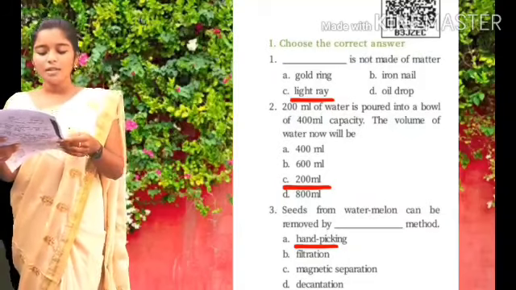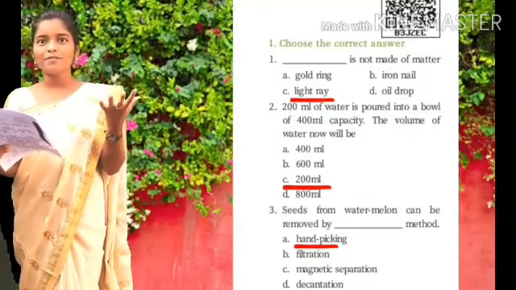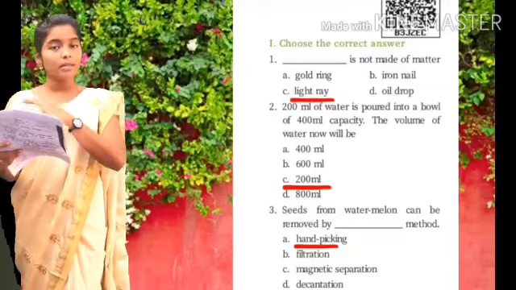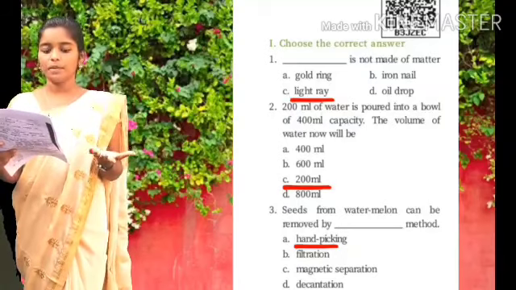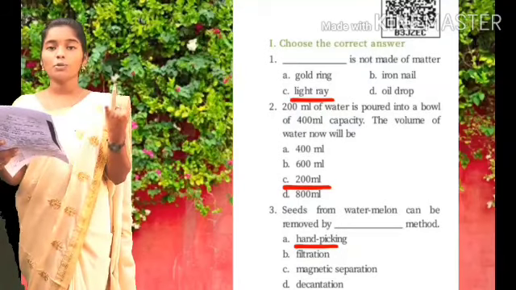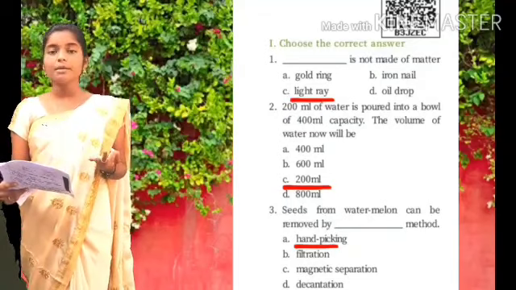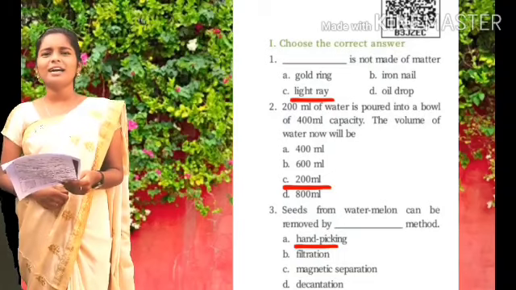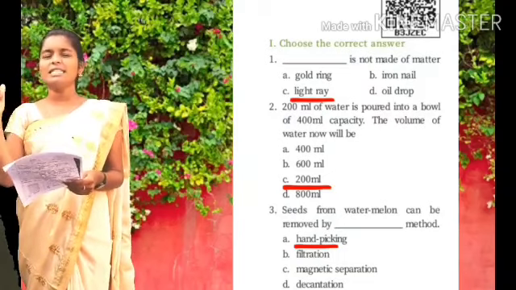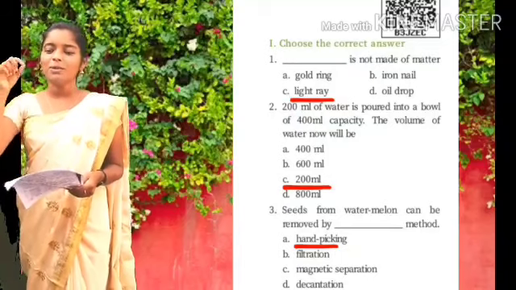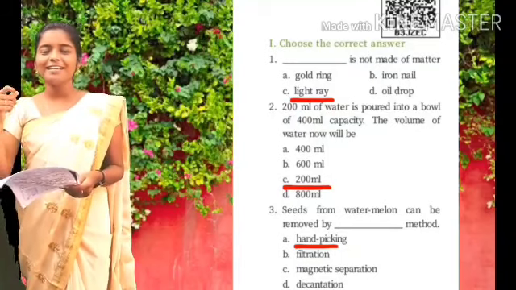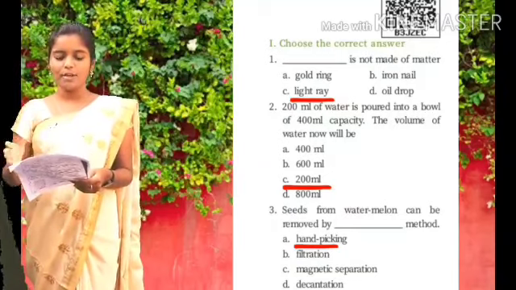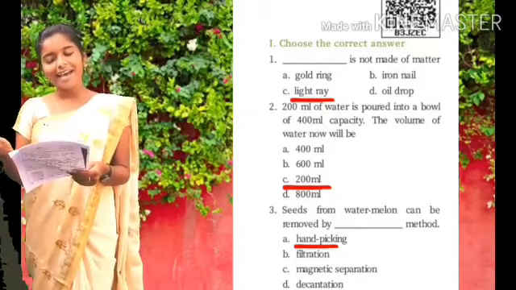And the third question. Seeds from watermelon. All of you like to eat watermelon, right? Seeds from watermelon can be removed by what method? Option A, hand picking. Option B, filtration. Option C, magnetic separation. Option D, decantation. It is very obvious, right? When you eat watermelon, if the seeds are disturbing, what will you do? Immediately you will start picking them out by hand, right? Yes, so the answer is hand picking. Seeds from watermelon can be removed by hand picking.